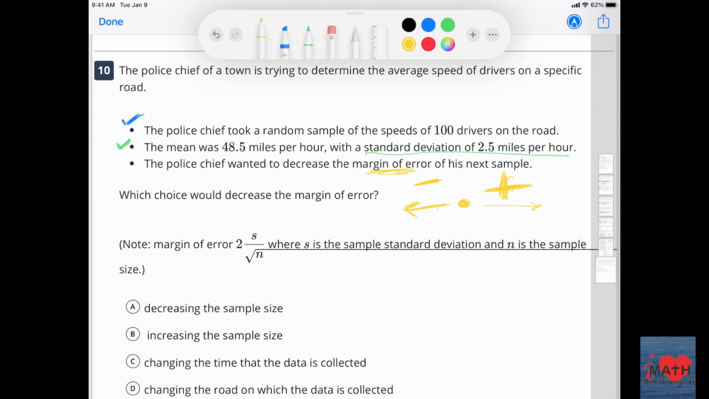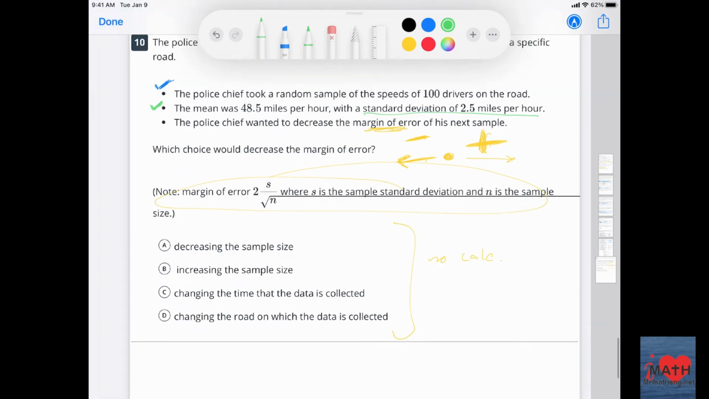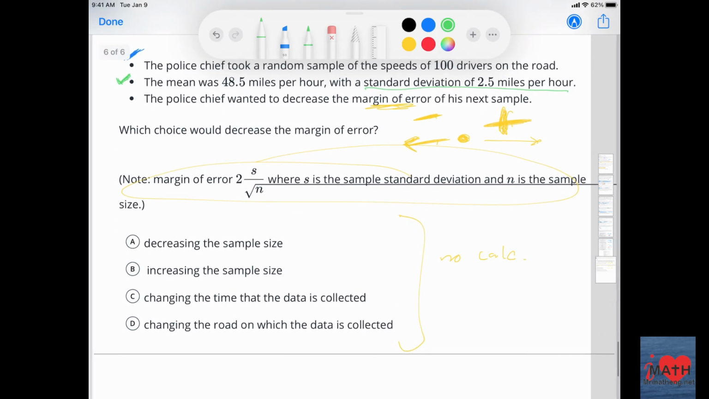Okay, now if you look at my choices here, there are no calculations. There's no numbers, right? So you don't really need that information. I guess it can help you, but how do I really find out the average speed of drivers that the chief is trying to do? Would I decrease the sample size? No, this would actually increase the margin of error. That's more variability. Increase the sample size. Always increasing the sample size is good. It's more accurate. This would decrease the margin of error.